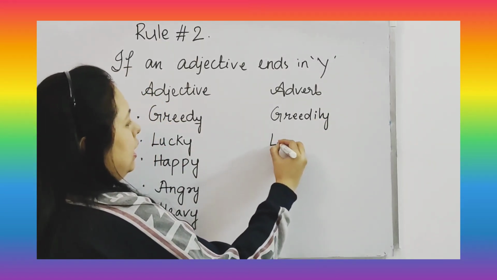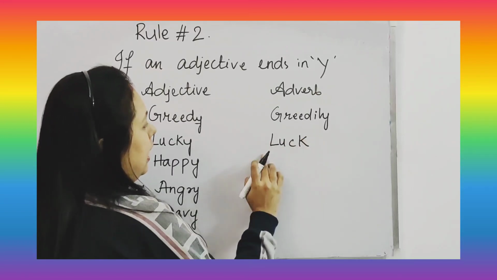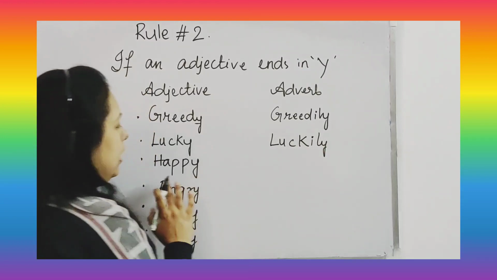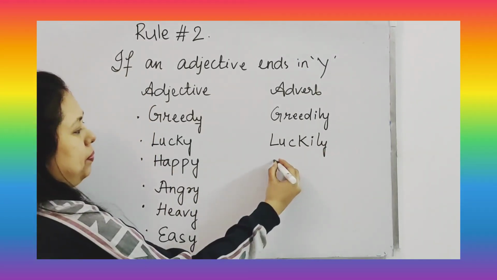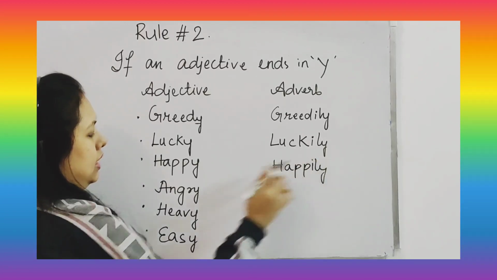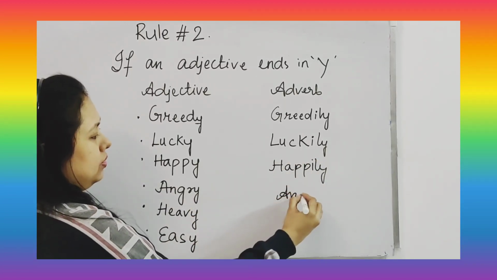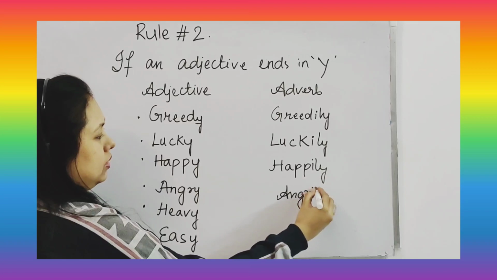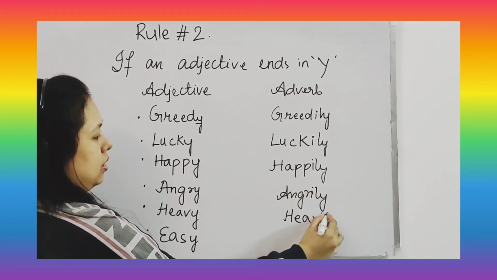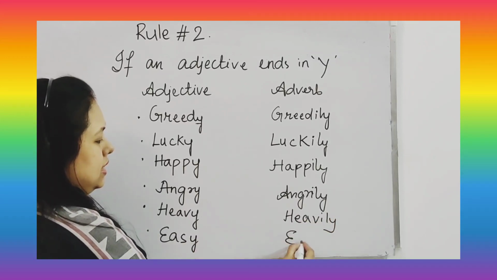Same with lucky: y will be replaced by i, then ly. Then the same with happy, angry, heavy, easy.